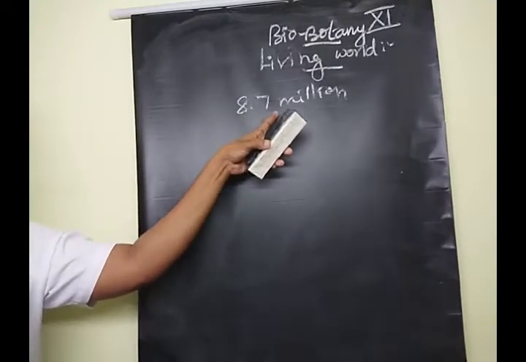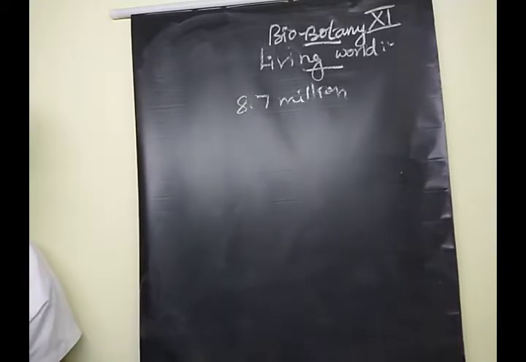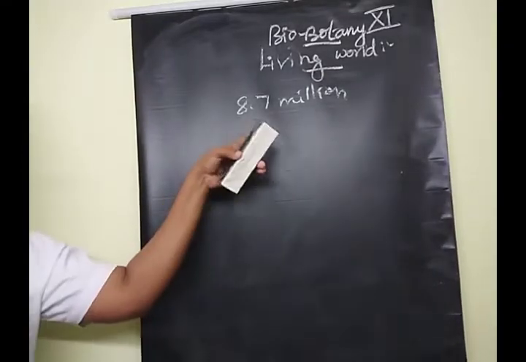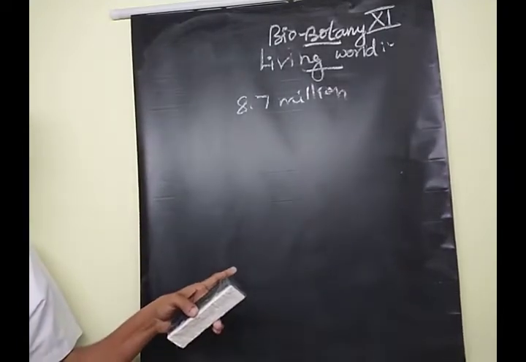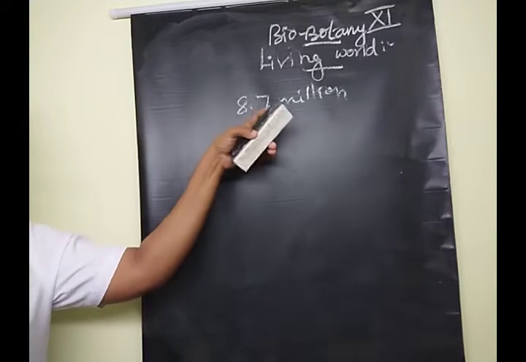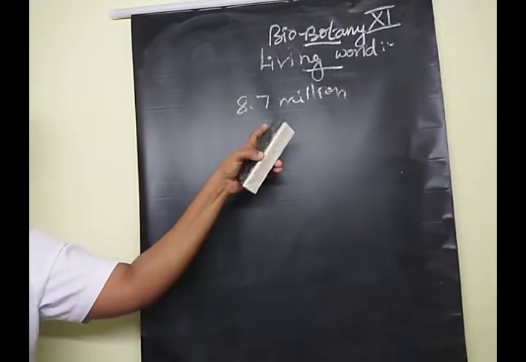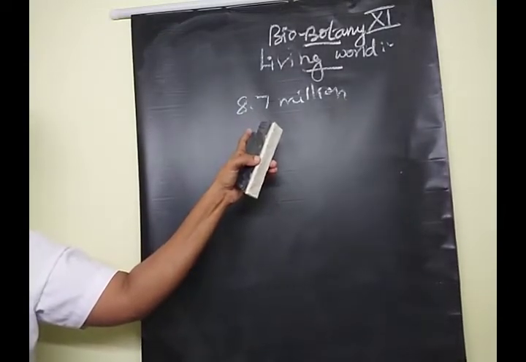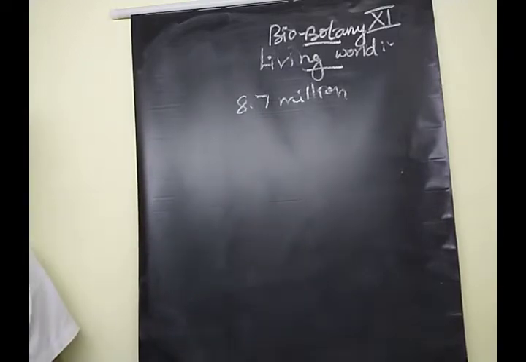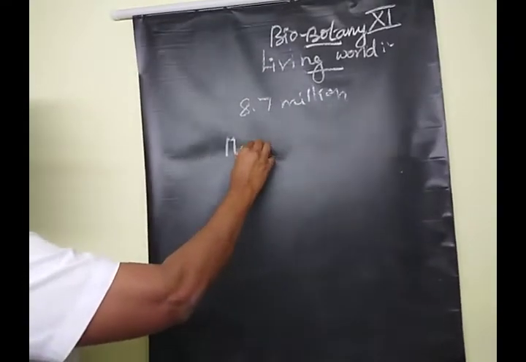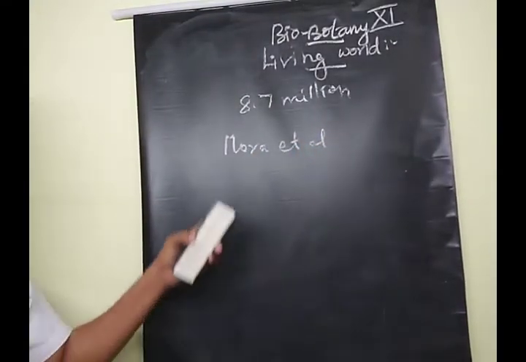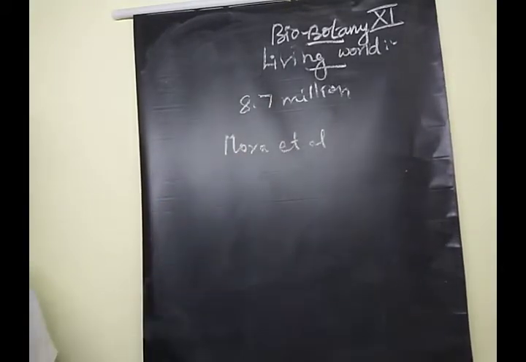So these 8.7 million species include microbes, plants, animals, and human beings. All these items come under this estimation. Clear? This is the estimated survey made by a person known as Mora et al. This 8.7 million species.